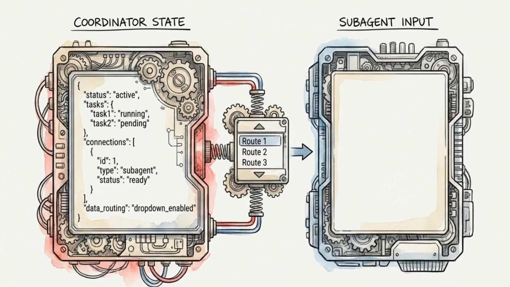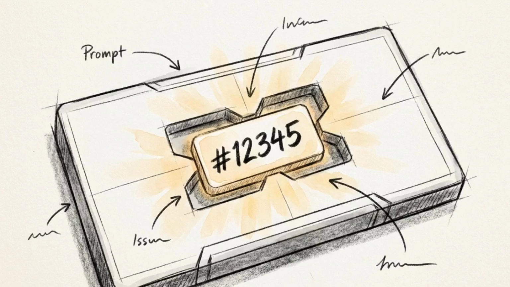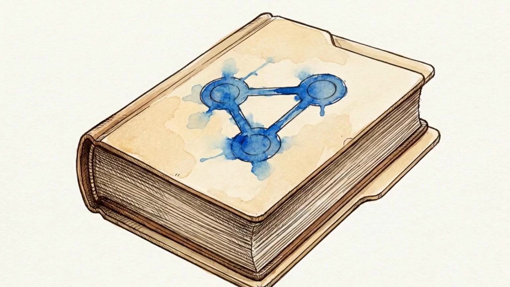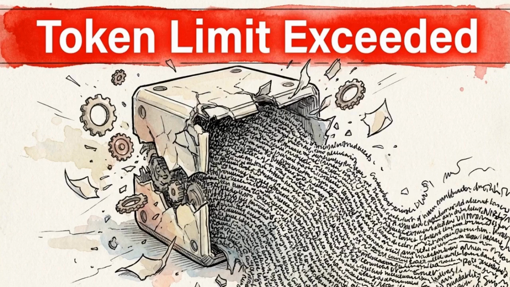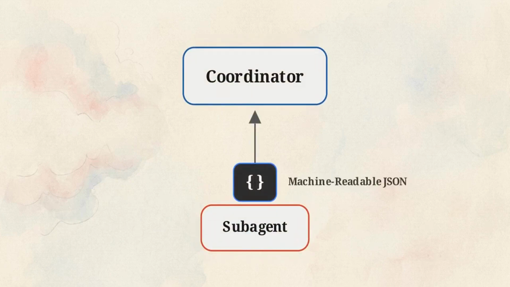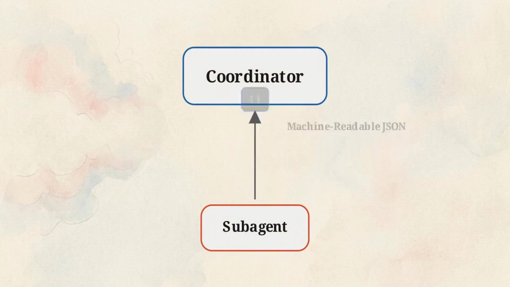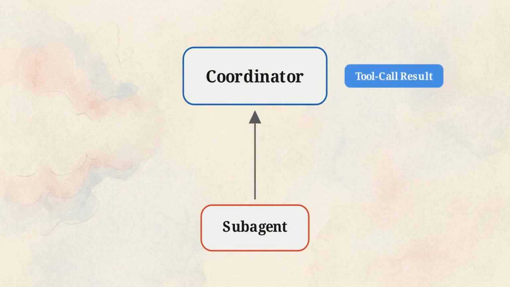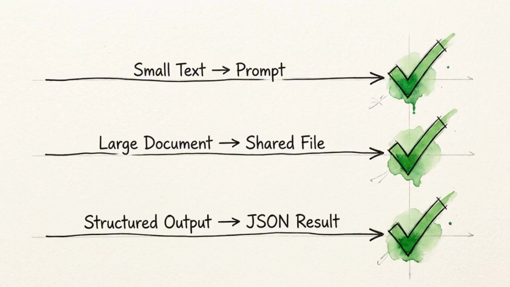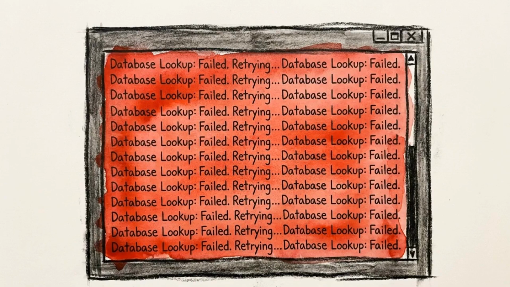Because context is strictly isolated, you have to choose how state moves between agents. For small, immediate inputs like an order ID, you pass that data directly within the spawning prompt of the subagent. For large artifacts, like a 50-page returns policy, you pass the data through a shared file. Cramming that into the prompt wastes tokens and bloats the request. When the subagent finishes, its findings must be returned to the coordinator as machine-readable JSON inside the tool call result. Matching your handoff mechanism to the data's size and persistence keeps the multi-agent system performant.